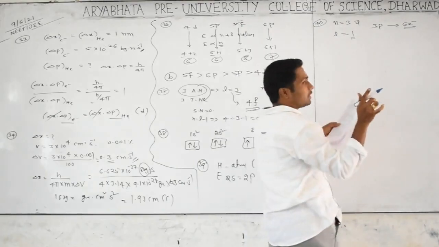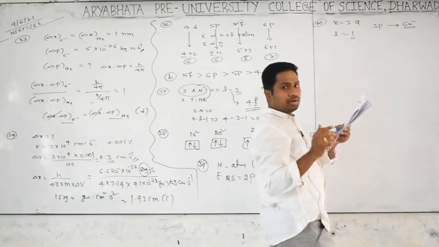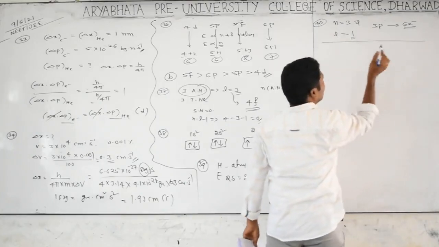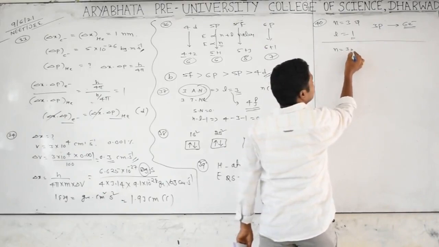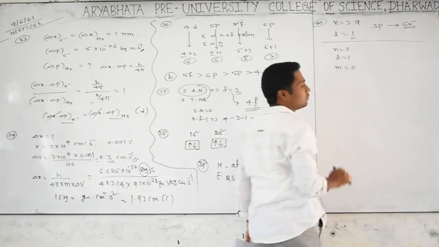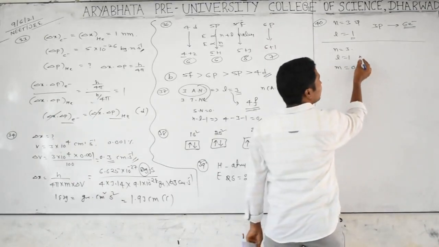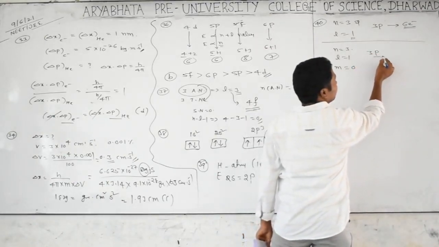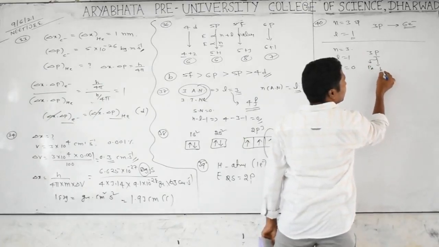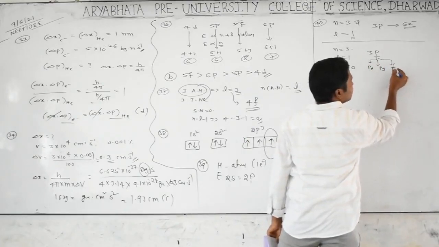But he has given a different option in the key. Now he has given another bit: n equals 3, l equals 1 and m equals 0. Then what can we tell? It is the 3p orbital only, but under 3p we have px, py and pz. Must all be considered, or just one?